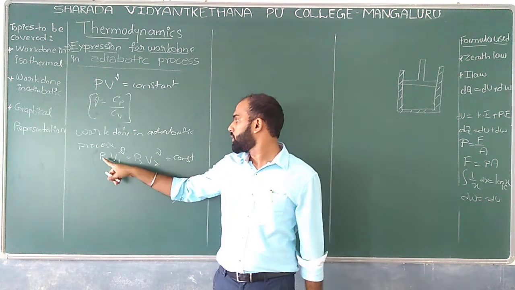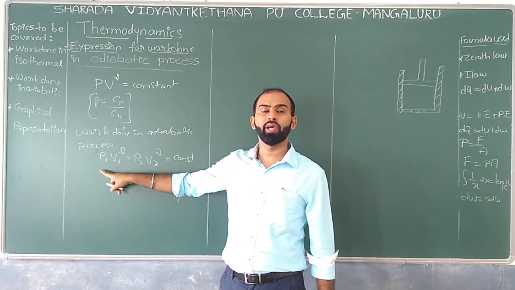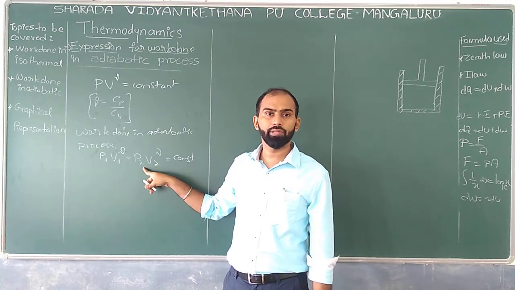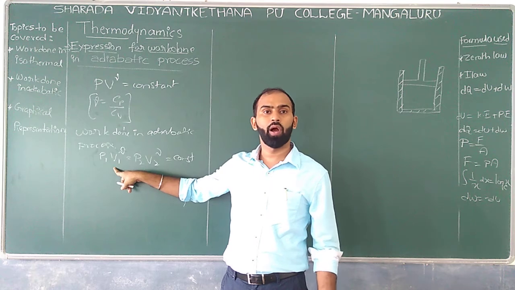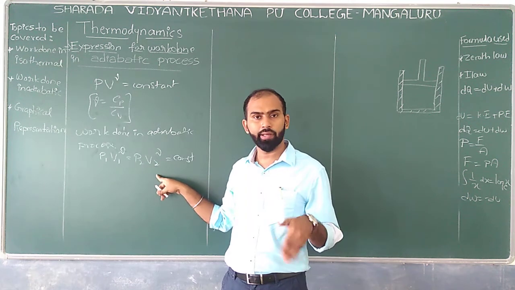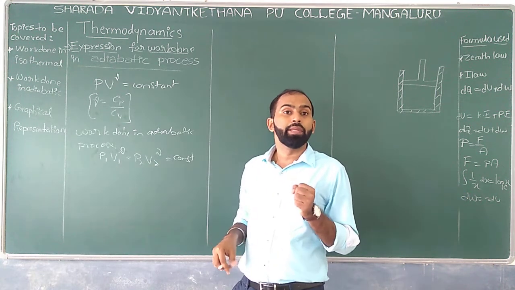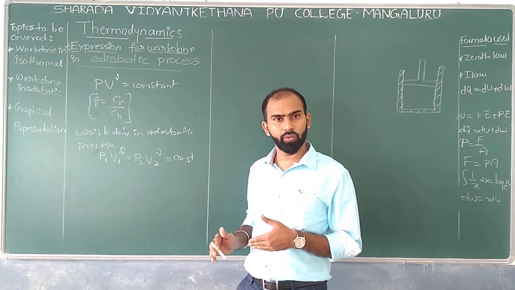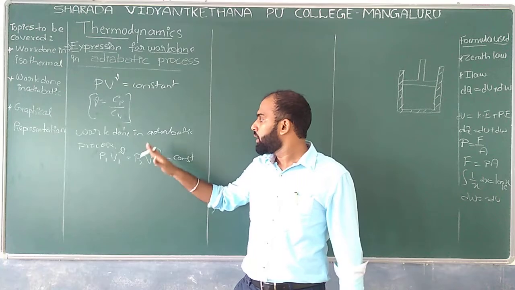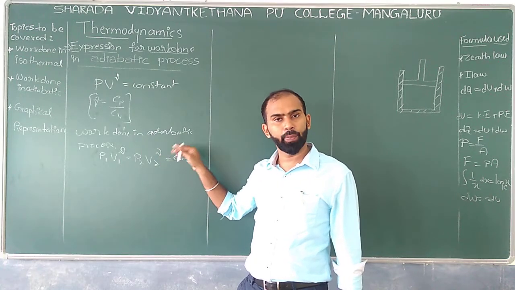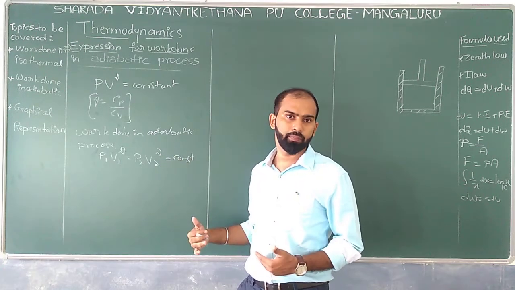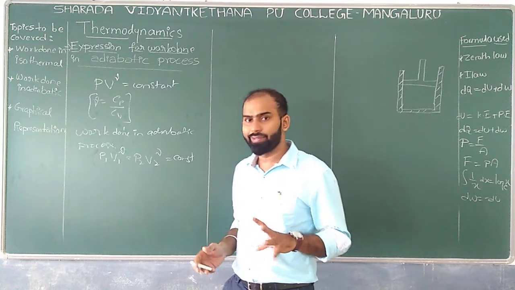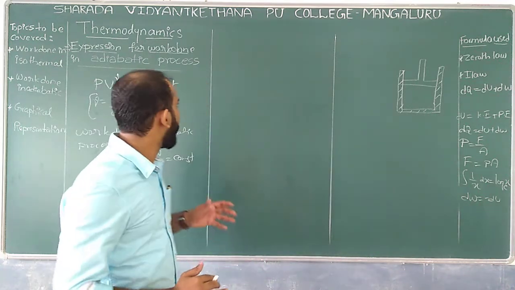So this is what exactly we can have. Here initially pressure increases, here pressure may decrease. If volume is increased, here volume may decrease. So it's like the equation of continuity, how we have taken A1 V1 is equal to A2 V2 which is equal to constant. Similarly, P1 V1^γ is equal to P2 V2^γ is equal to constant. Okay? Well, we'll start with our basic idea about the adiabatic process.